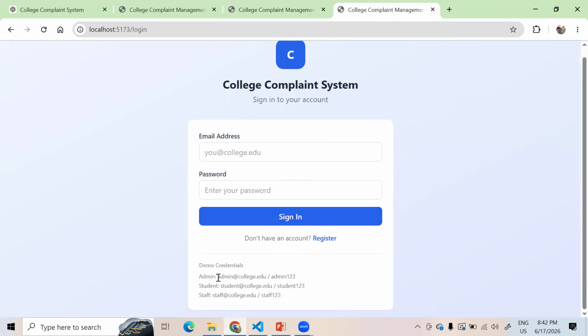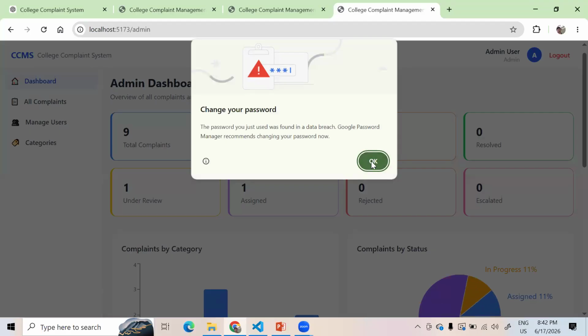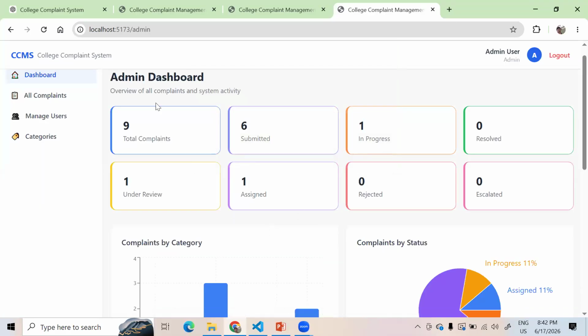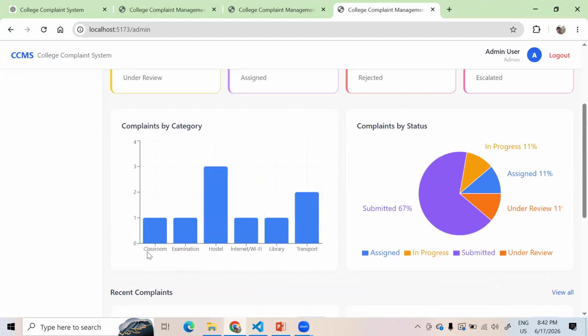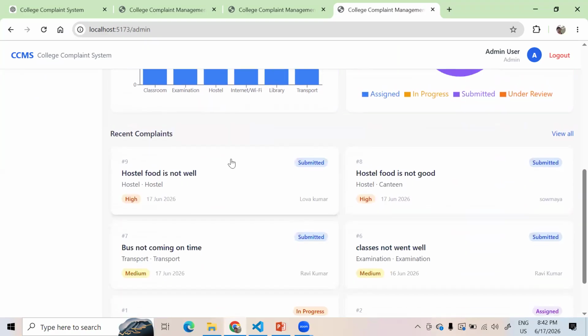Let's say here is the admin. I'm also taking the example one, and this password, admin. Here it shows the complete dashboard: how many complaints are filed, how many are submitted, how many are in progress and resolved. The dashboard clearly tells which kind of complaints are very high, so they can understand and solve them.